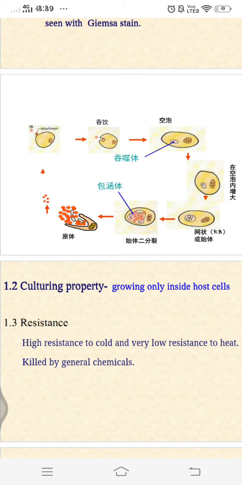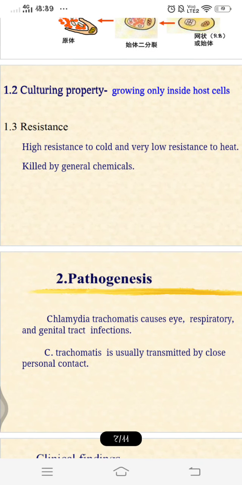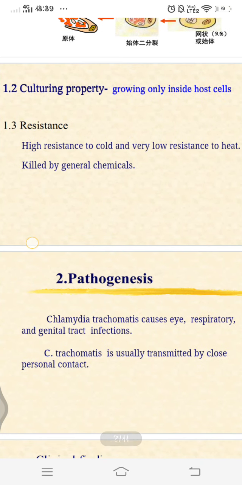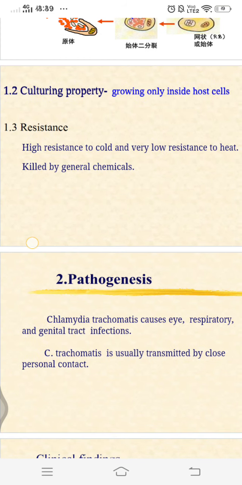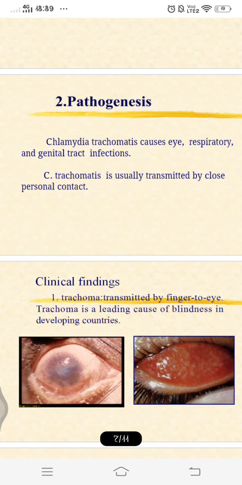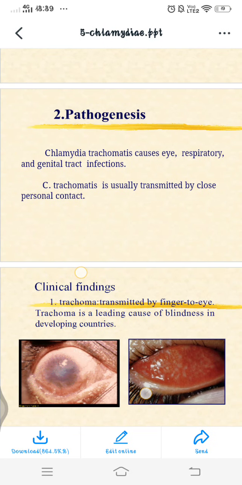Chlamydia produces mainly infections of the eye, genital tract, and respiratory tract. These are mainly transmitted sexually, and you can see the pathogenesis of the eye infections it causes. Chlamydia trachomatis causes eye, respiratory, and genital tract infections. Trachomatis is usually transmitted by close personal contact. So you can see how it is causing conjunctivitis. This is the upper right part, conjunctivitis, and here the eye problems, even sometimes causing blindness.